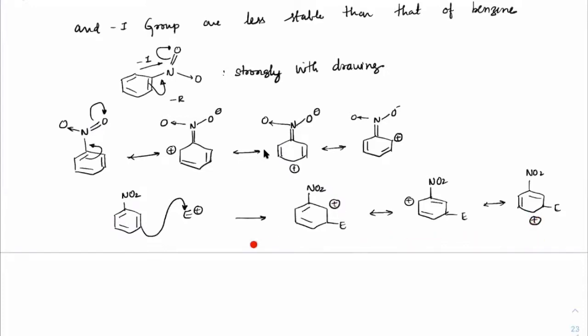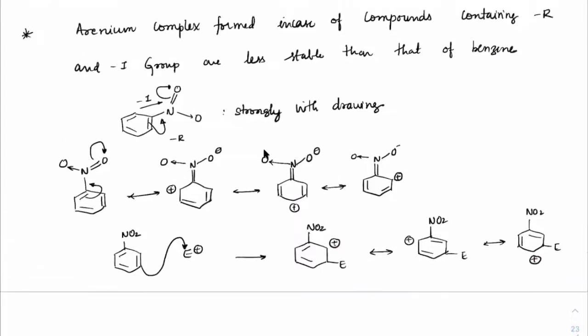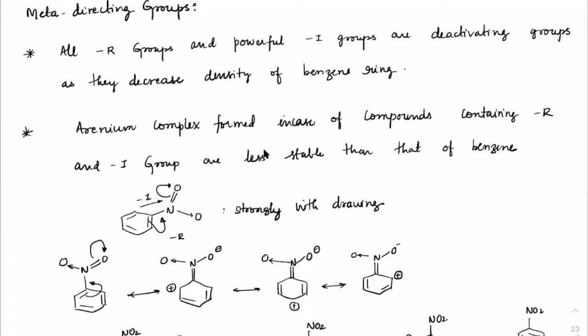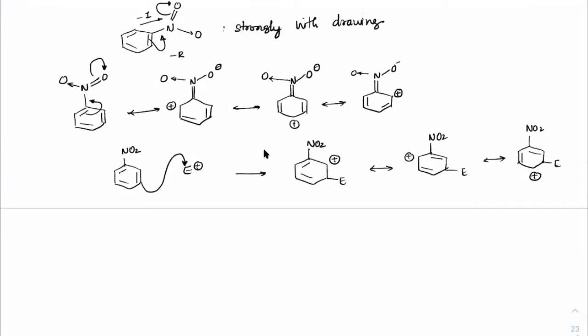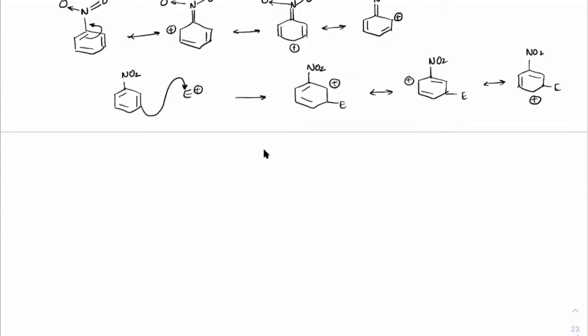I hope this point is clear, everyone. Now, unlike the ortho-para directing group, where there is a complete negative charge coming, here there is no negative charge coming. Instead, only positive charge is moving to the ortho and para positions. Right, students? So, which means that if an electron withdrawing group is present on benzene versus an electron donating group, then the rate with the OP directing group would be much, much higher. So, let me take it as an example.